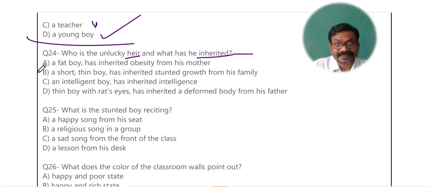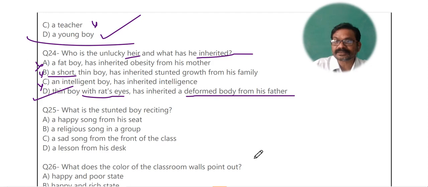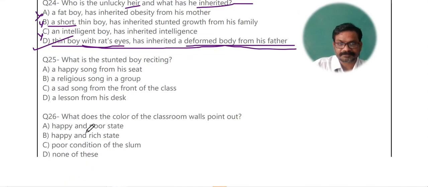A fat boy has inherited obesity? No, this is not discussed in the poem. A short thin boy तो कोई था ही नहीं. Has inherited stunt growth from his family? No. An intelligent boy, इसकी तो बात ही नहीं है. Then a thin boy with rat's eye has inherited a deformed body from his father. Twisted bones, हमने वर्ड पढ़ा था twisted bones. The right answer is thin boy with rat's eye has inherited a deformed body from his father.